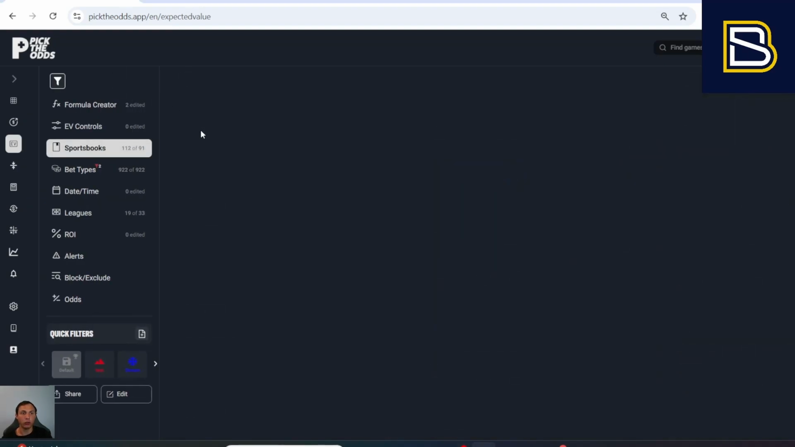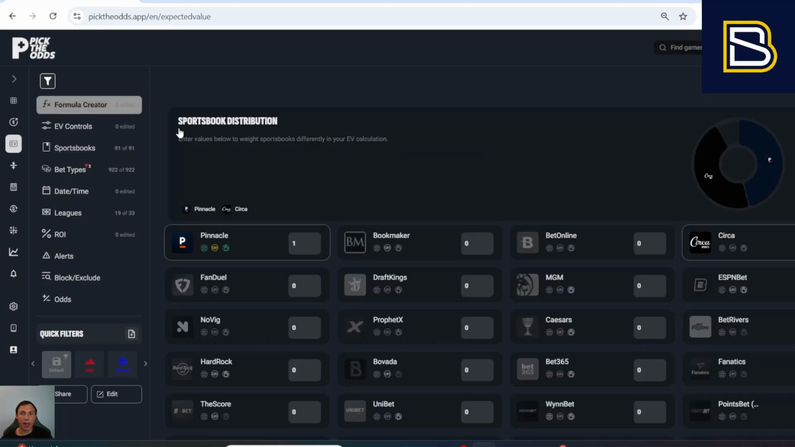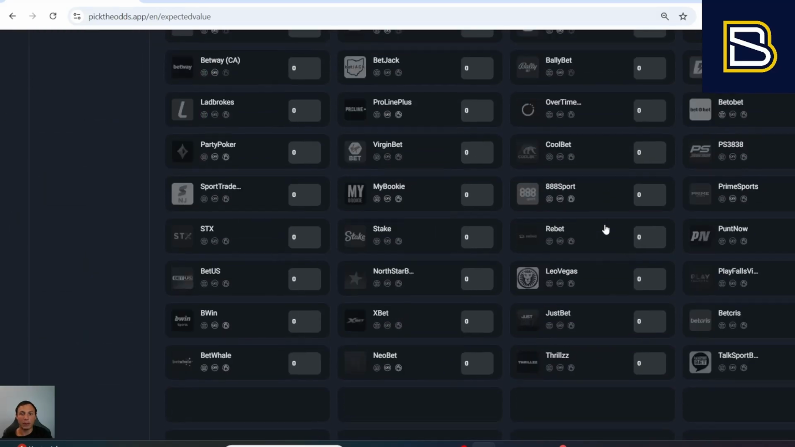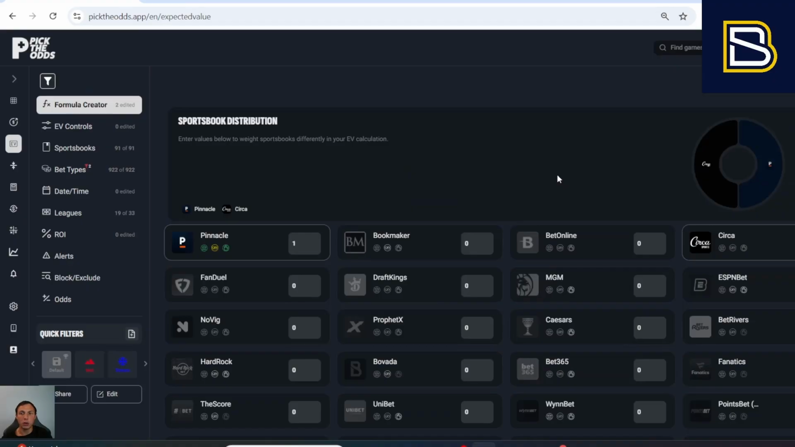By clicking this filter, you'll bring up the entire filtering system, and as you can see, Pick the Odds has over 120 sportsbooks where you can choose from. But let's start from the top and show you exactly how down to the core you can go with your expected value calcs. Here you can do your weight distribution for different sportsbooks, and like I mentioned, Pick the Odds has over 100 sportsbooks. So if you know what sportsbooks are sharp, you can then use those as your baselines. This is Pick the Odds' default, where they have Pinnacle and Circa.